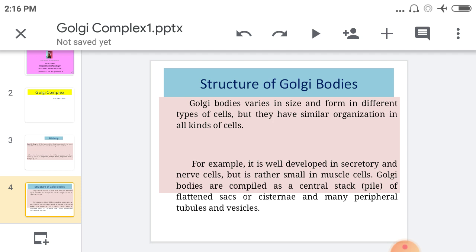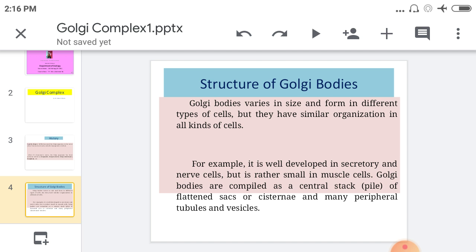So the Golgi complex varies in size, but has a similar organization in all kinds of cell. For example, it is well developed in secretory and nerve cells, but rather small in muscle cells. These Golgi bodies are composed of a central stack pile of flattened sacs or cisternae and many peripheral tubules and vesicles. This is about the structure of the Golgi bodies.